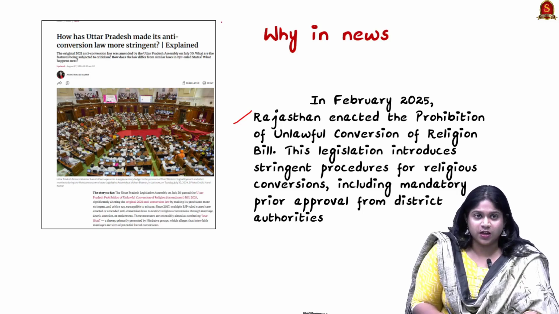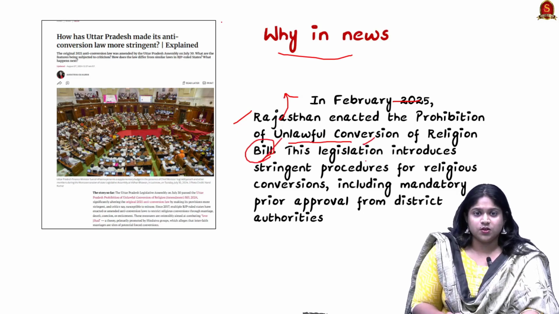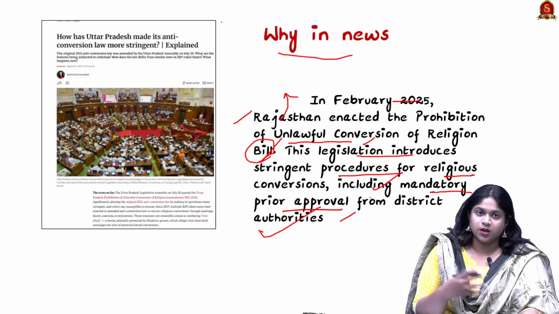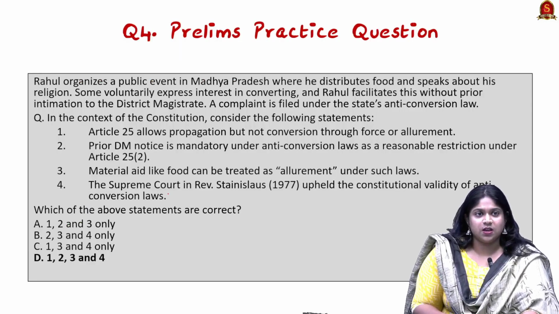Now looking into the next topic, that is the anti-conversion law. Why was it in the news? Because in 2025 the state of Rajasthan enacted the Prohibition of Unlawful Conversion of Religion Bill. This legislation introduces stringent procedures for religious conversions, including mandatory prior approval from the district authorities. So let us see the constitutional provisions included, through a prelims practice question.